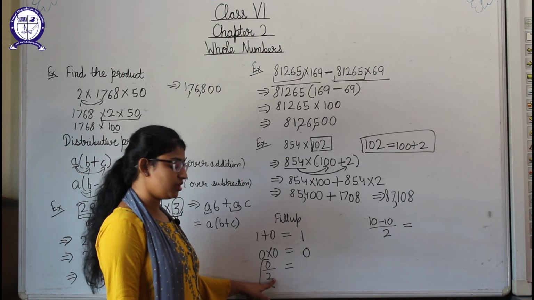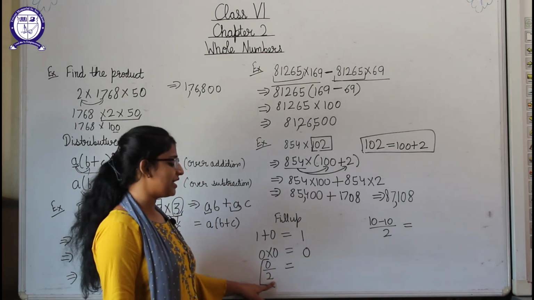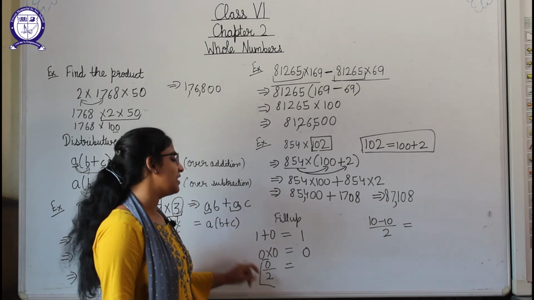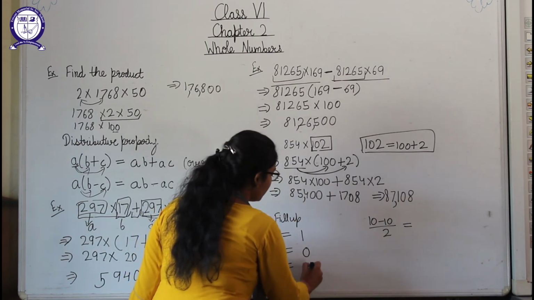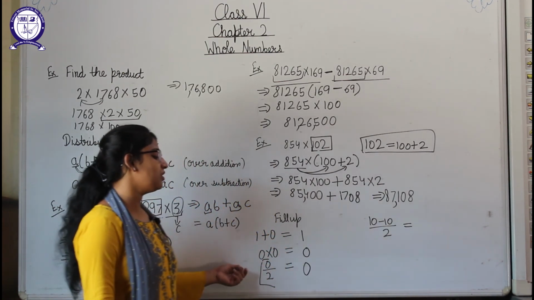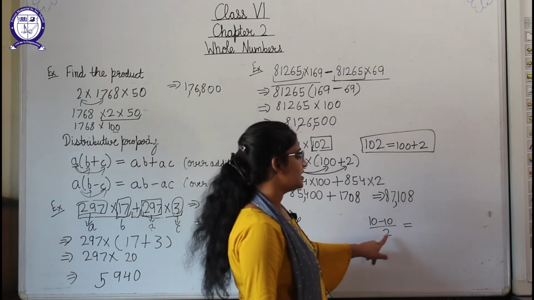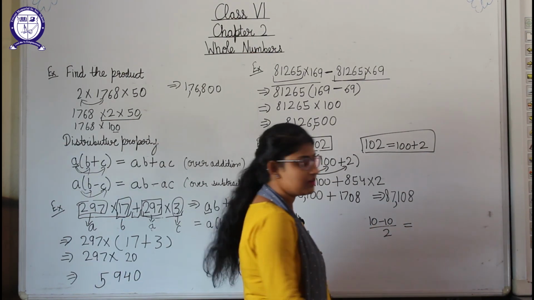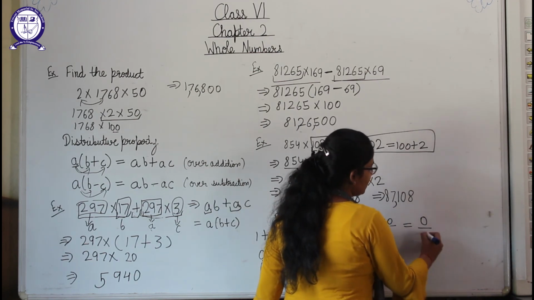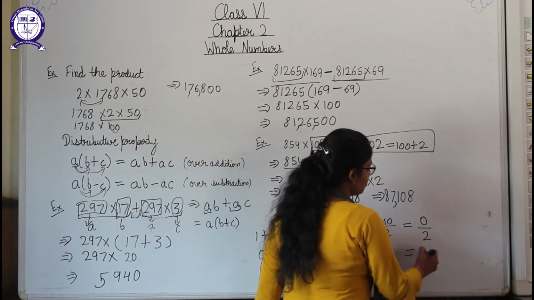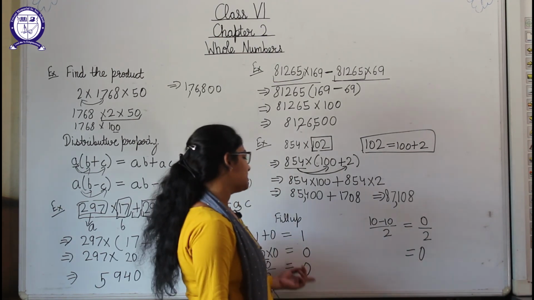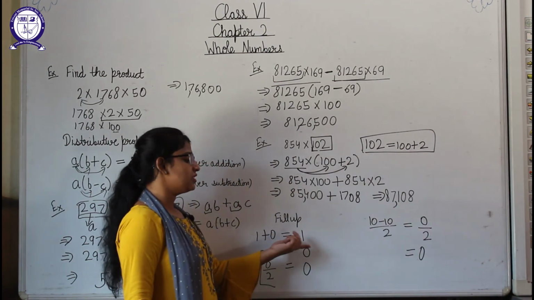So the denominator should be any other number. Here 2 is the number and 0 divided by 2 will give us 0. Okay. 0 multiplied by something or divided by something always gives us 0. Now 10 minus 10 by 2. Students, 10 minus 10 will be 0 and 0 divided by 2 will be 0. So we are getting 0 in these three cases, but 1 plus 0 is 1 here.